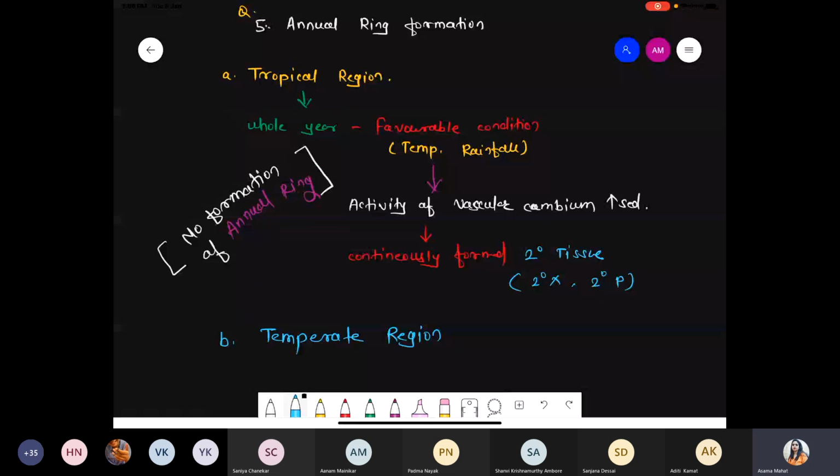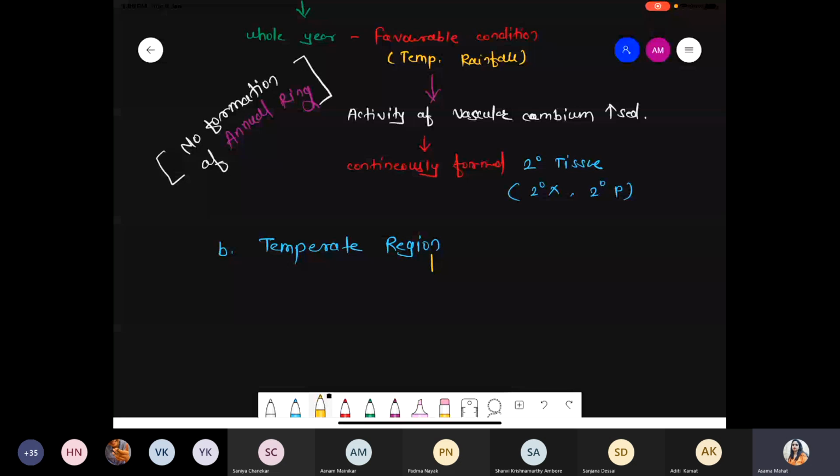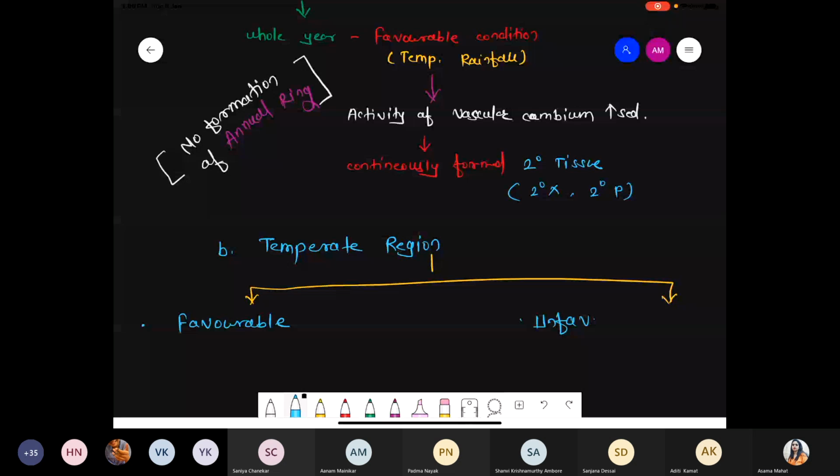So when we are talking about the temperate region, they have two environmental zones. Number one, the favorable, and another one, unfavorable. Favorable as well as unfavorable.